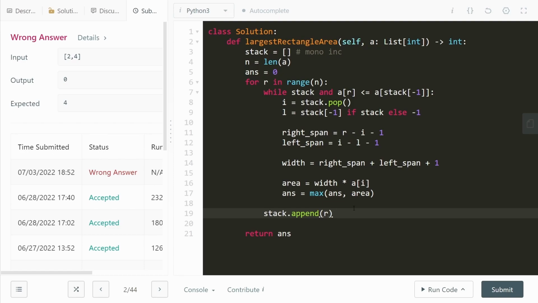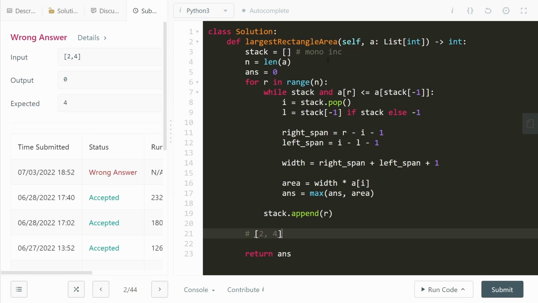The input is 2, 4. Look at the input. The input given to you is a monotonically increasing stack. What it means is we never got a value which was lower than 4 to kick out these elements from the top of the stack. In other words, what we have is a case where at the end, the stack still has some values. And this case is going to be 2, 4. Now we somehow have to figure out a way to kick these values out of the stack as well, so that we can actually go ahead and consider this.